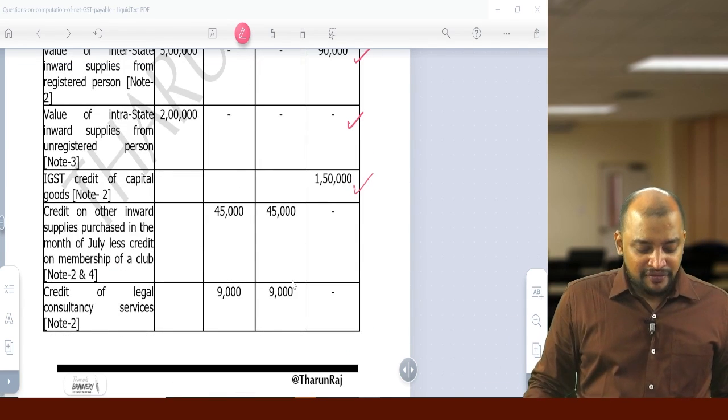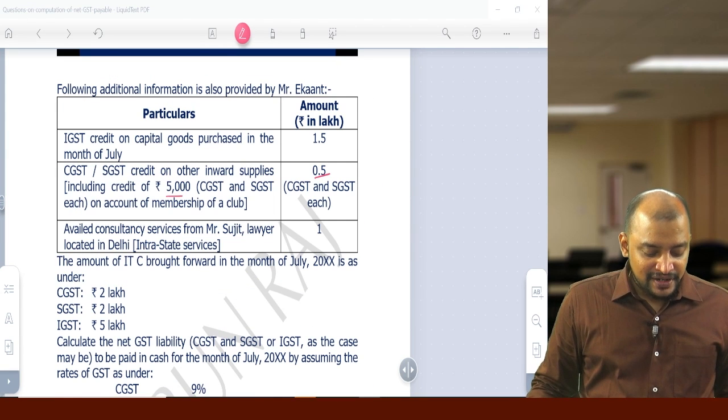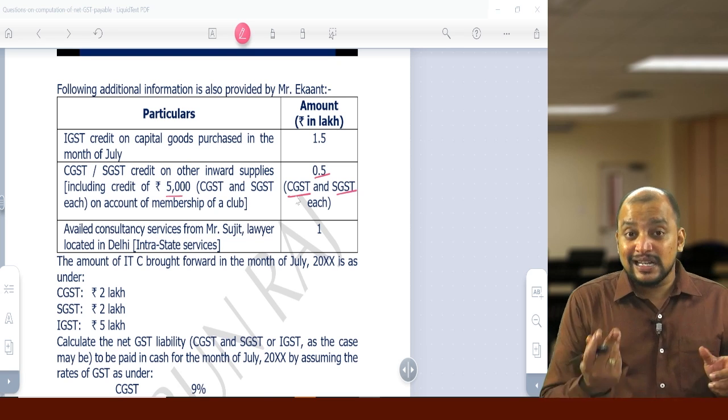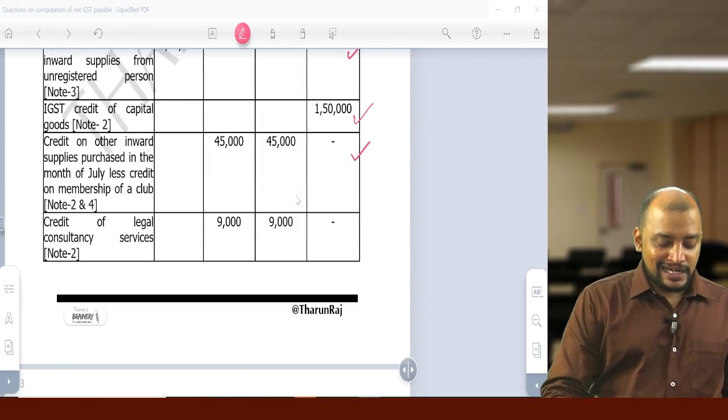So that remaining 45,000 credit we can take on inward supply, after excluding the credit of 5,000 on account of membership of a club. This is CGST and SGST each. So 45,000 and 45,000, that is the answer for this.